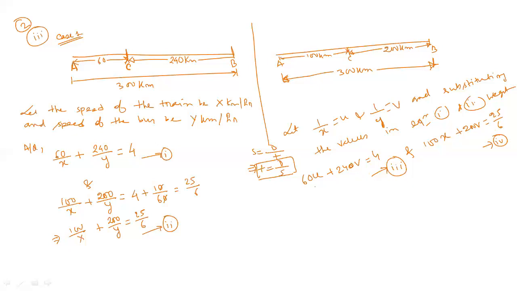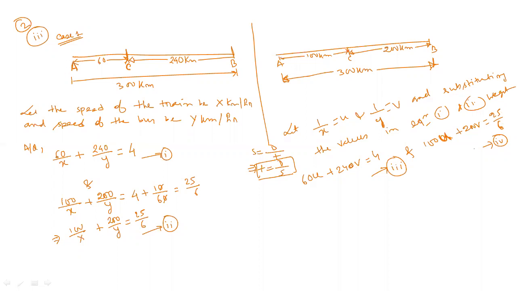Then it will be 600. If you multiply this one by 10, it will be 600u plus 2400v equal to 40. And it will be 600, no, it will not be x, it will be u. Yes or no? So if you multiply this by 6, it will be 600u plus your 1200v. And now see, if you multiply this equation by 6, 6 and 6 will get cancelled. Yes or no? Yes. So it will be 25. That's why keep it like this.